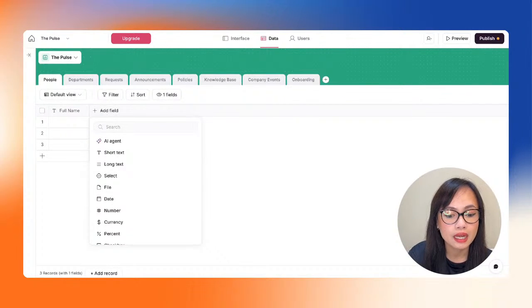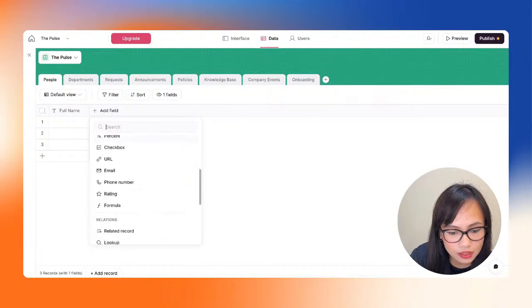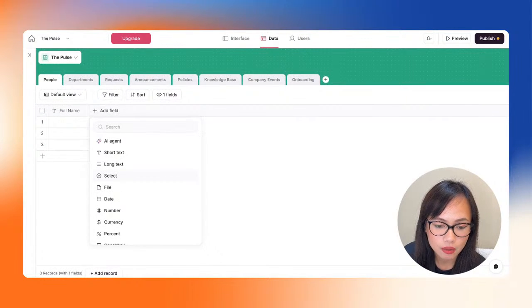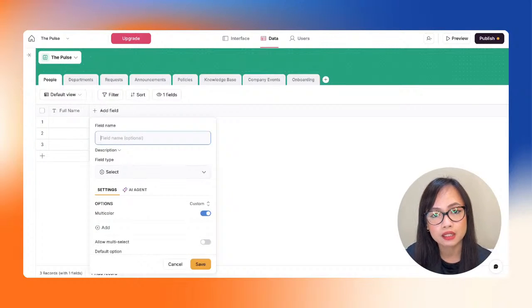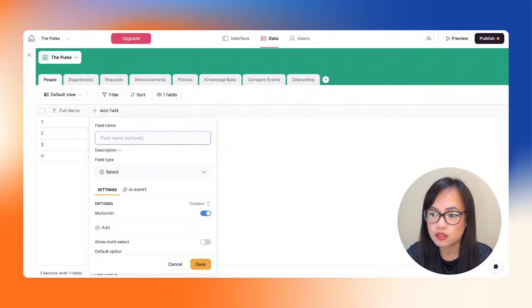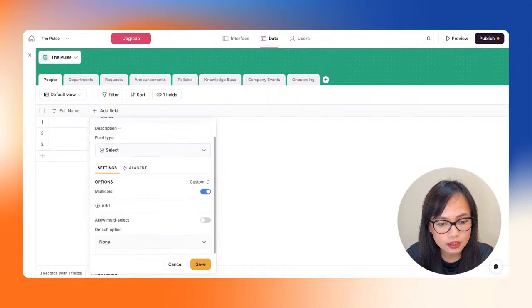So that's going to be a status field. So we want to make sure that we know if the employee is active or inactive. So as you can see, I clicked add field in here, and we have a list of column options that we can use. So in this example, I would like to use a select option. So that means that you are going to be selecting a certain data point for this specific row, right? And we always want to have the field name right here. So I'm going to name it status. And the field type is called select.